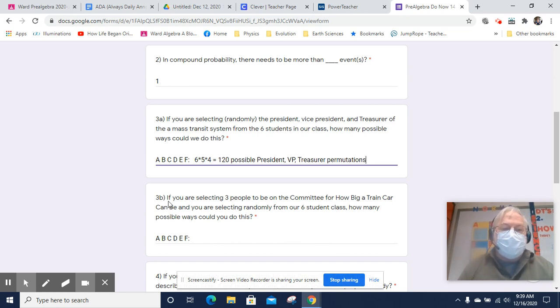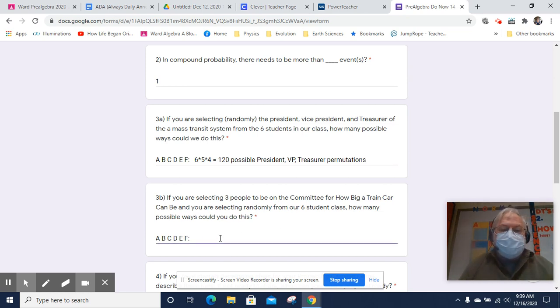However, in this second question, in 3B, the order doesn't matter. You're selecting 3 people to be on a committee. They're all equal, and they're from the 6 students in our class. It's the committee for how big a train car can be. You're selecting randomly. So again, we're going to start with 6 times 5 times 4 possible initial choices.